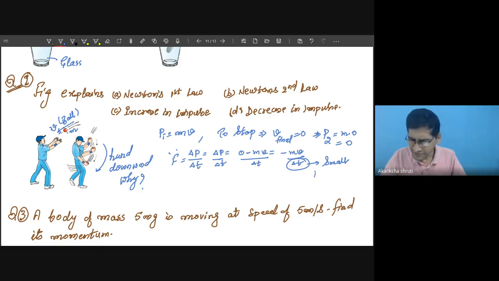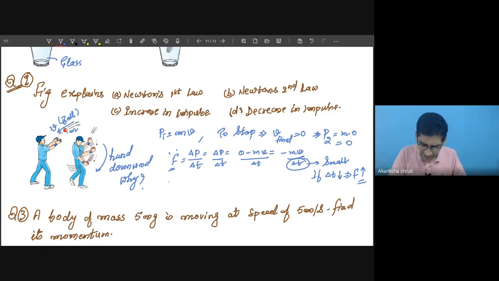So if delta t is decreasing, this implies the force applied on the hand, this F indicating the force applied by the ball over the hand of the player, will increase. It will be very high.